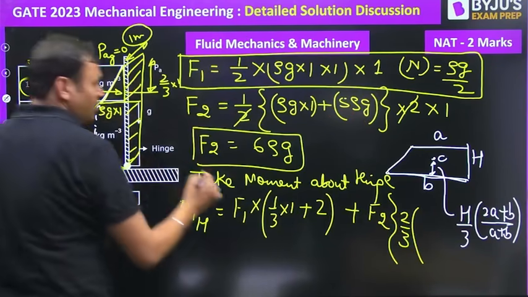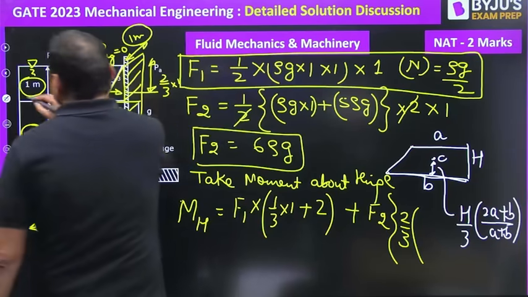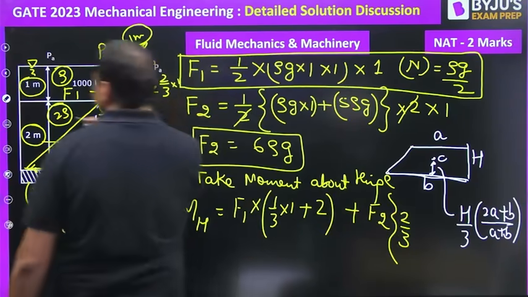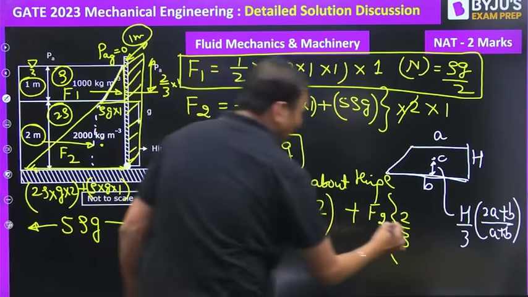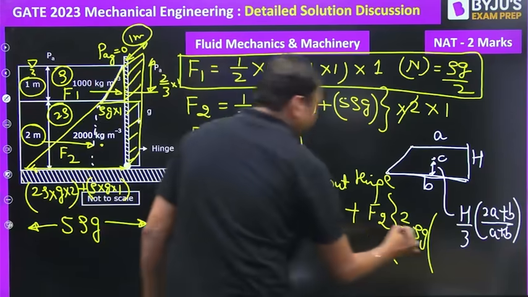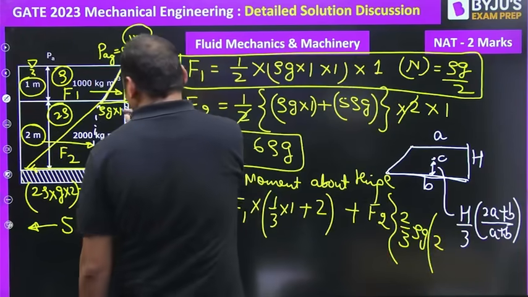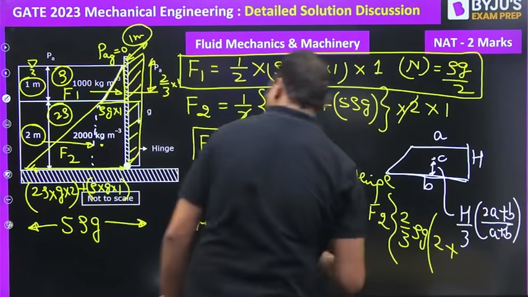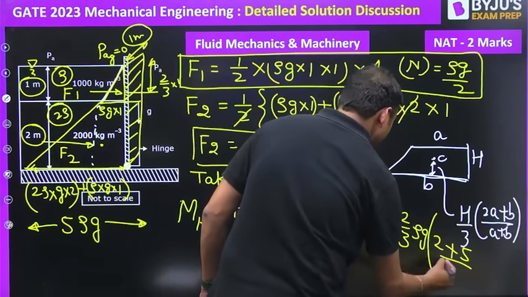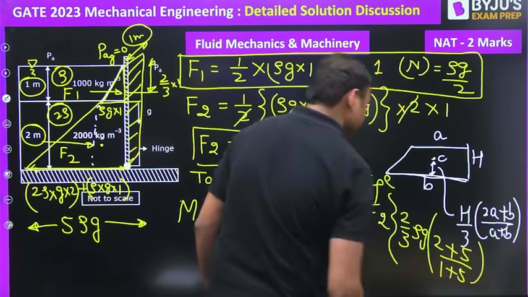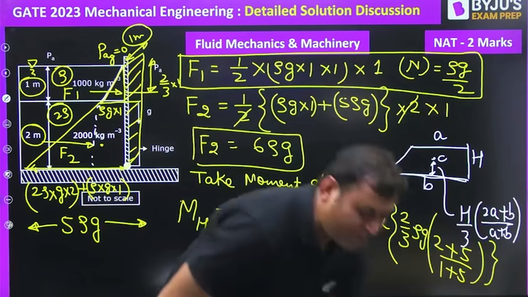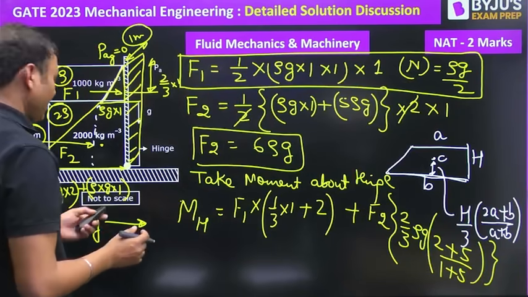रो जी कॉमन ले लेते हैं यहां से. So it will be rho into g, then 2A, that is 2 into 1 plus B. What is B? That is 5 upon A plus B, that is 1 plus 5. ये होगा, this will be the expression. So इसको सिंप्लीफाई करिए.